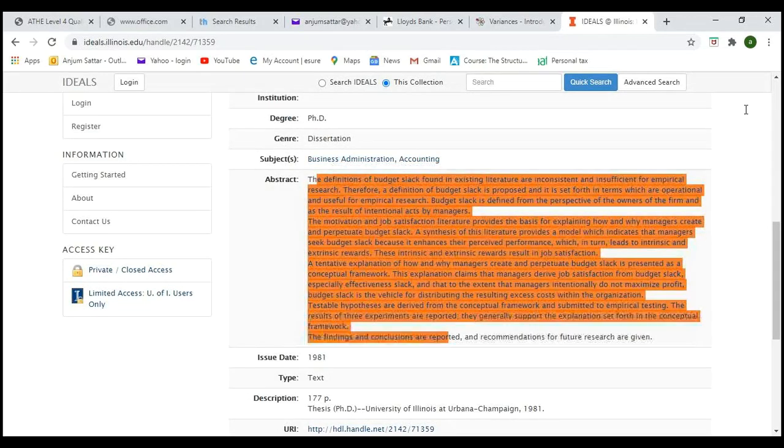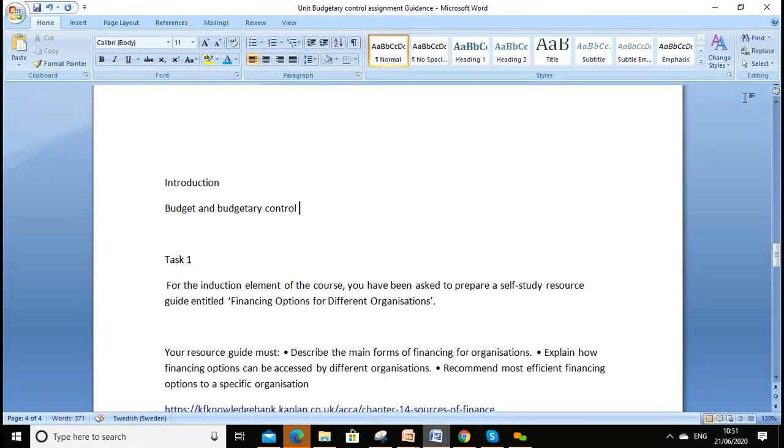There are good, the slack of the budget. So simple words, we can write a little bit here, some introduction about budget, and you can pick words from, we have to do a bit of research, budget and budgetary control.